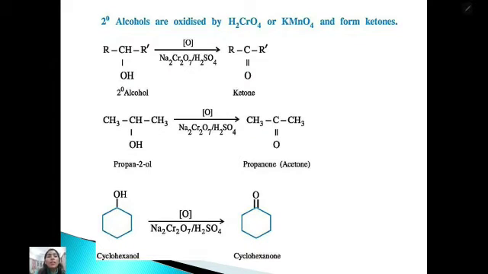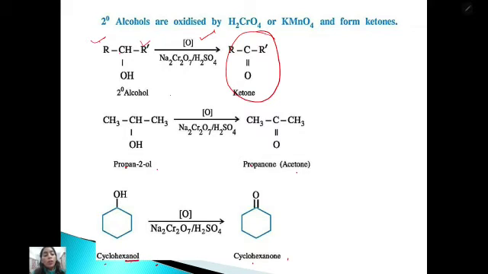Now the secondary alcohols are oxidized by dichromate and potassium permanganate to form ketones. We know this thing. RCHOH R' is the secondary alcohol, where 2 alkyl groups are present. So this carbon is attached to 2 alkyl groups, and this is a secondary alcohol. On oxidation with a strong oxidizing agent, it gives the ketone, but the primary alcohol gives the aldehyde. So propan-2-ol gives propanone and cyclohexanol gives cyclohexanone.